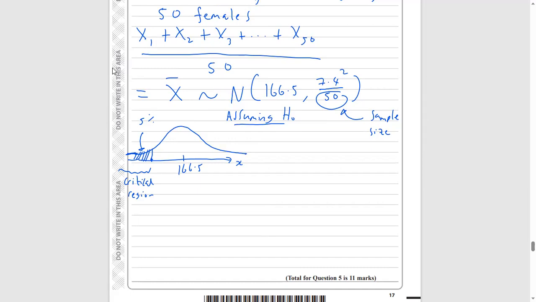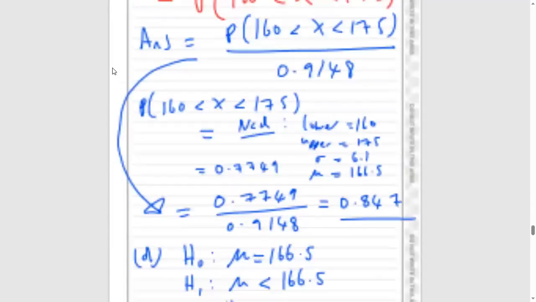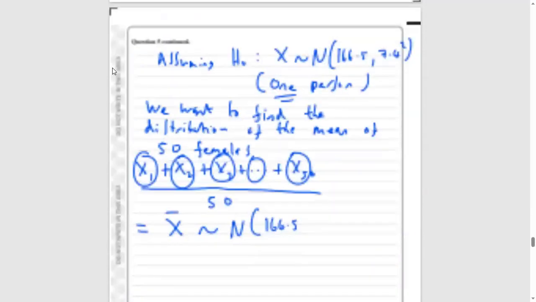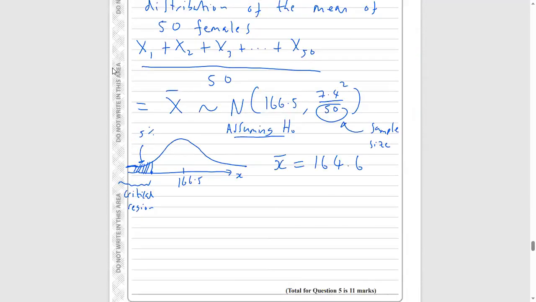So what do we get from our data? I'll call this lowercase x bar. We collected our sample of 50 females, took their heights, and got their mean. The mean of these 50 people was 164.6. We just checked that that was the right number. Yes, 164.6. Now we're looking at the lower tail, so we need to find the probability that this mean distribution is less than 164.6.